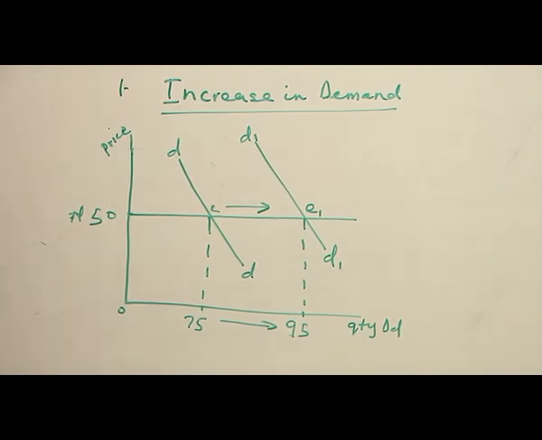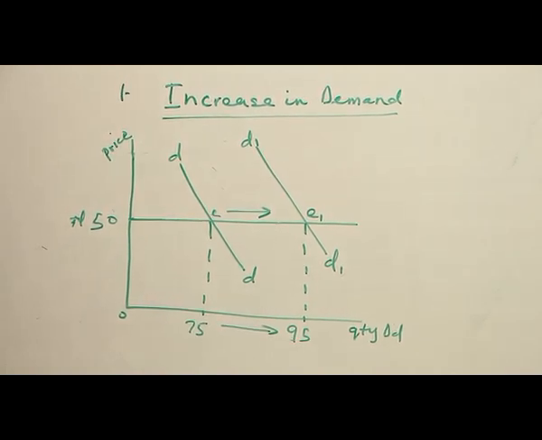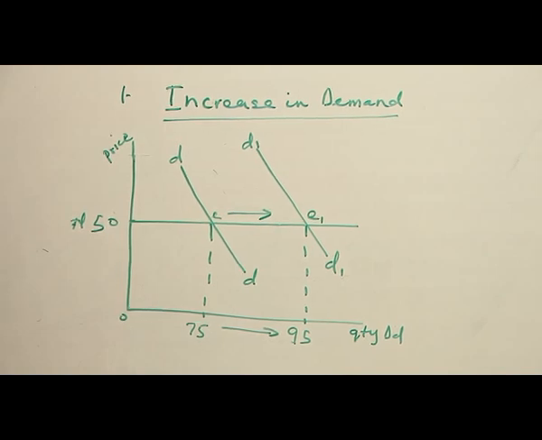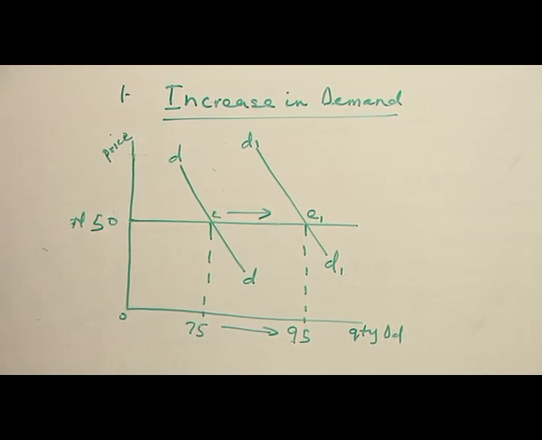Maybe increase in income of the consumer motivate them to buy more quantity of a particular commodity. Maybe the population in the community or society has increased, so the demand can increase from 75 to 95. Maybe the firm is able to have effective advertisement, so the demand can change from 75 to 95, while the price of the commodity in question is constant.